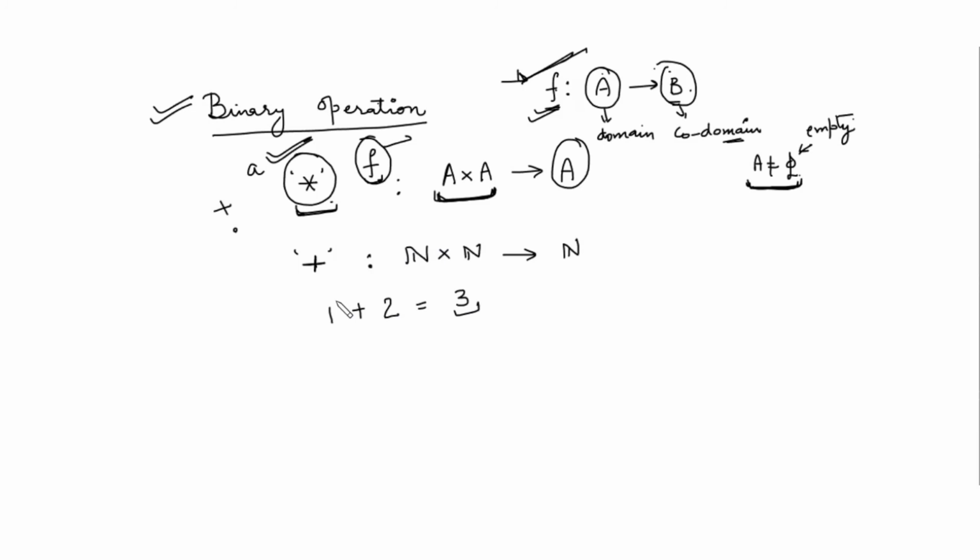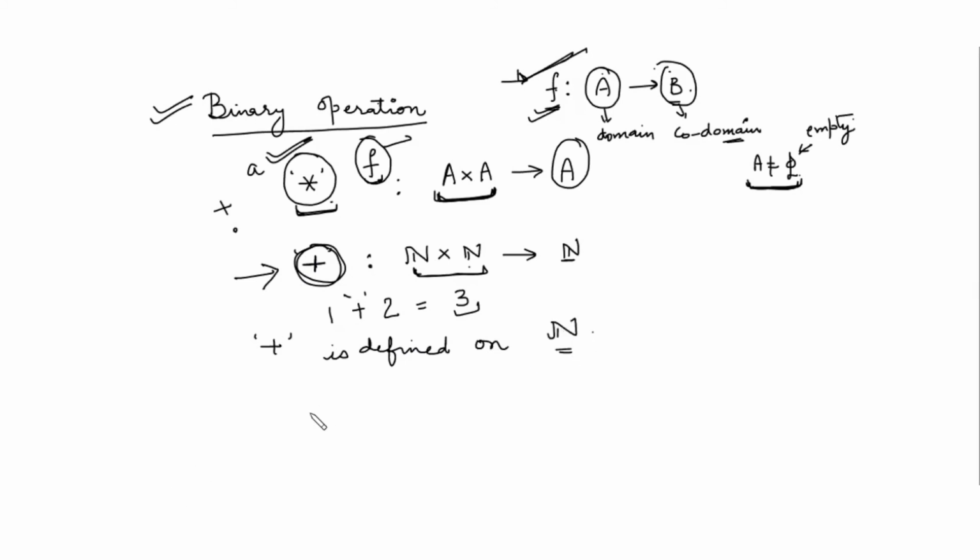So if you take any two natural numbers, you apply this operation. Here this operation is simple addition, right? After applying this operation, you get a new number, and that is also a natural number, and it is true for every element of the set of natural numbers. So this means this plus, which is the binary operation, is defined on the set of natural numbers.